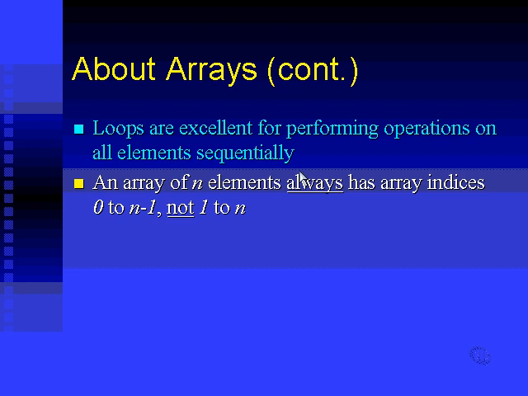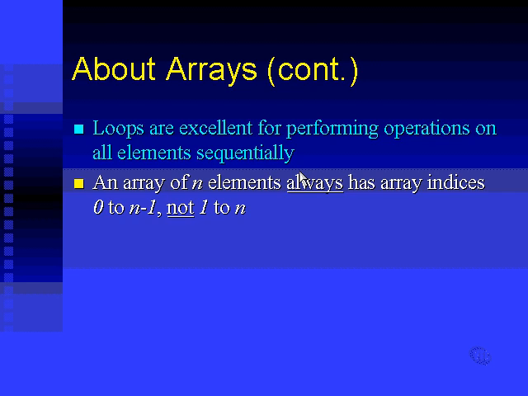But once we start having a look at pointers, and in particular pointer arithmetic, you'll find that the 0 to n-1 way of doing things actually makes a lot more sense than the 1 to n. It may not be more user-friendly from a programmer perspective, but it certainly reflects the system architecture and the actual memory architecture of any given computer system much more accurately than the 1 to n system does.